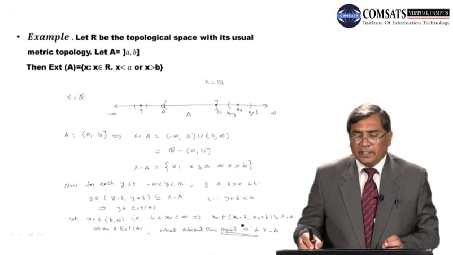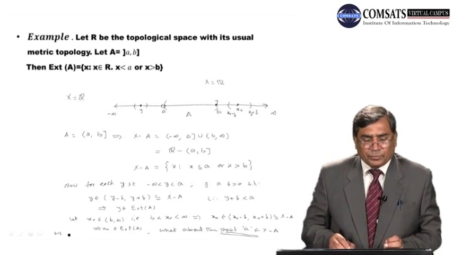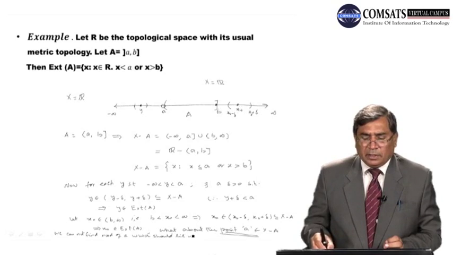Because we cannot find any neighborhood of the point a which lies in X minus A. We cannot find a neighborhood of a which should lie in X minus A.